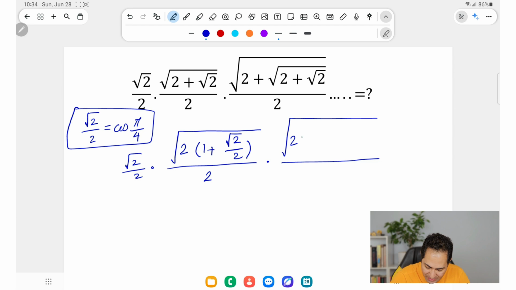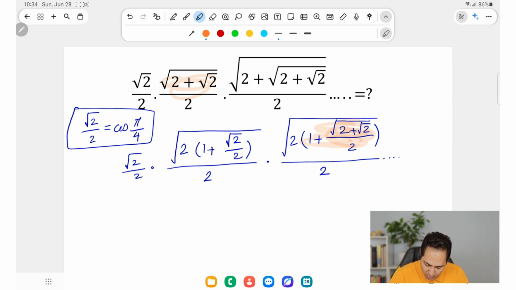I'm going to extract 2 and then write 1 plus square root of 2 plus square root of 2 over 2, parentheses closed, over 2. And then this continues on and on. And what you can see is that, let me try to highlight it, this is actually the second term. This one is the second term that we had here. So I can replace this one with the second term that I'm going to find later.